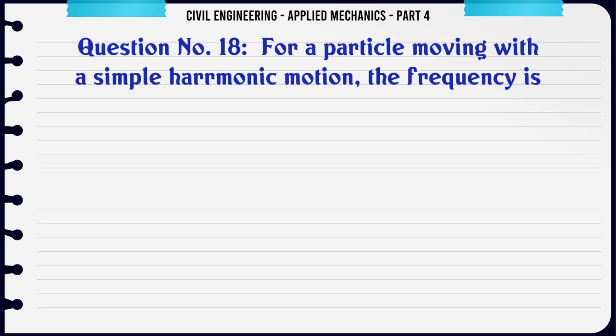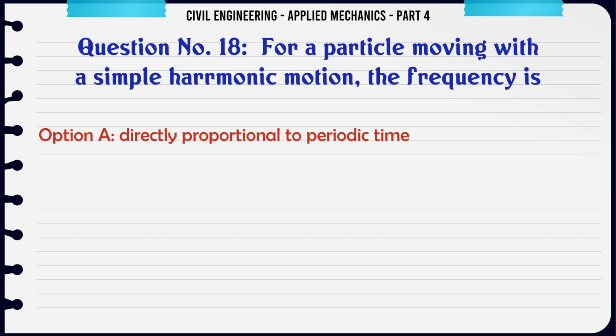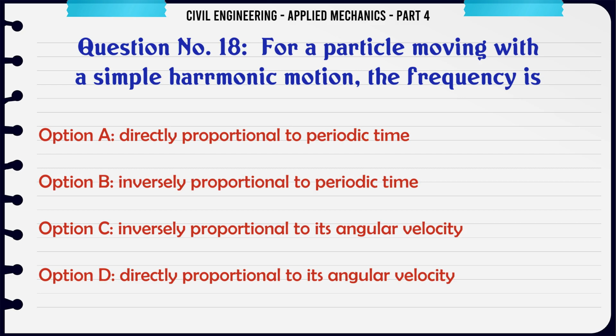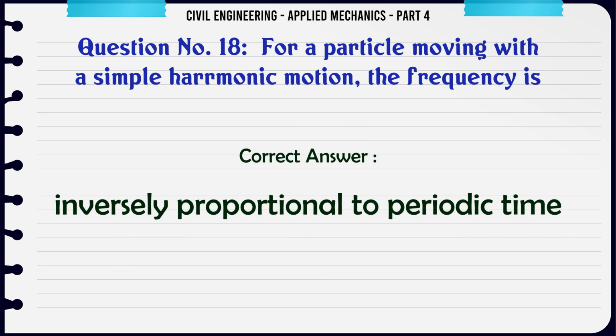For a particle moving with a simple harmonic motion, the frequency is A. directly proportional to periodic time, B. inversely proportional to periodic time, C. inversely proportional to its angular velocity, D. directly proportional to its angular velocity. The correct answer is inversely proportional to periodic time.